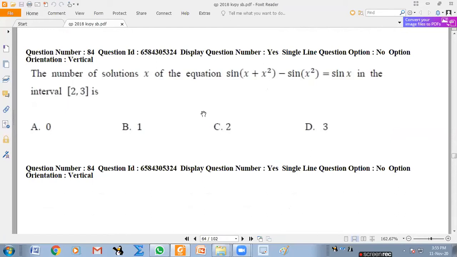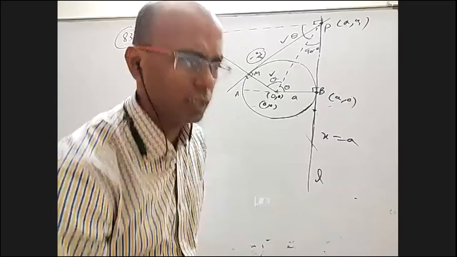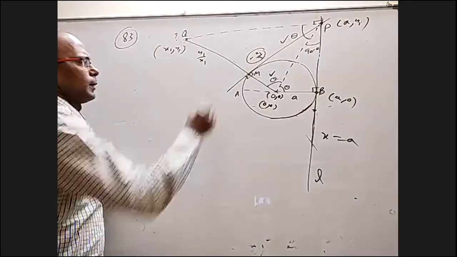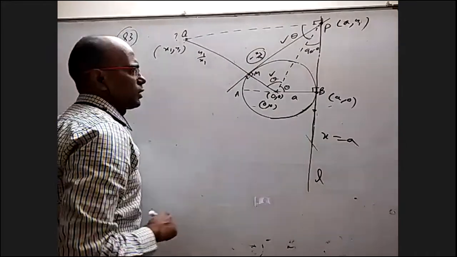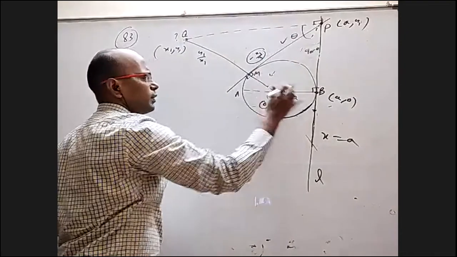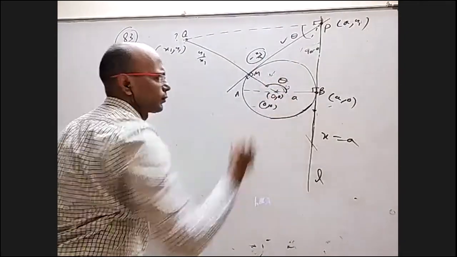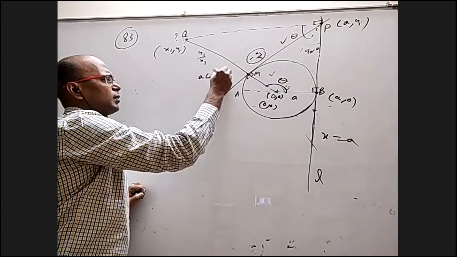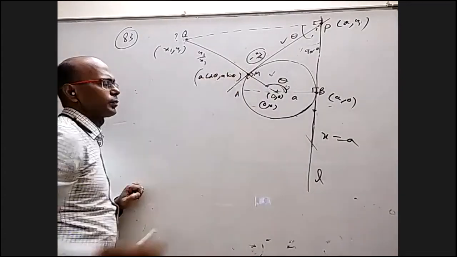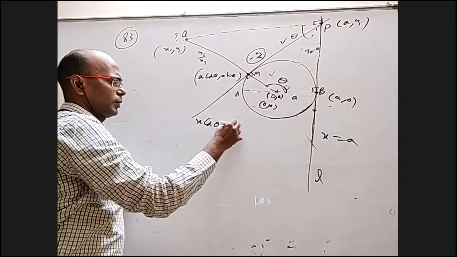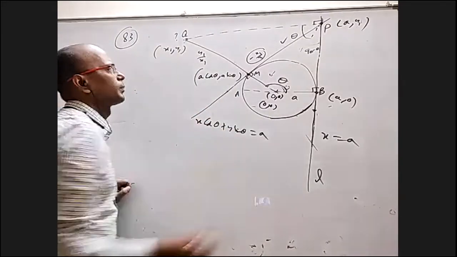Anyway, just for recording or just to have an idea, I want to discuss that other method with this theta. Then we'll go to the next one. Forget about all this figure now. I want to take this whole thing as theta. Then I know the general point here is a cos theta comma a sin theta on the circle, and the tangent equation there is x cos theta plus y sin theta equal to a.